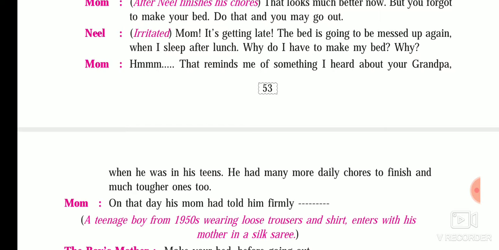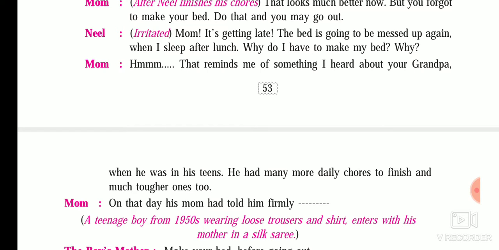He had to do a lot of tough work when he was a child. On that day, his mom, whose mom? His grandfather's mom told him very firmly. A teenage boy from the 1950s, wearing loose trousers and shirts, entered with his mother in the silk sari.